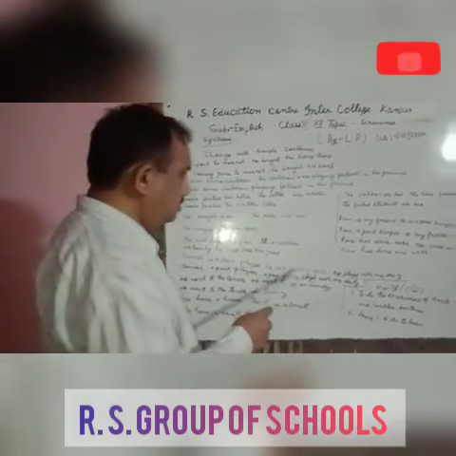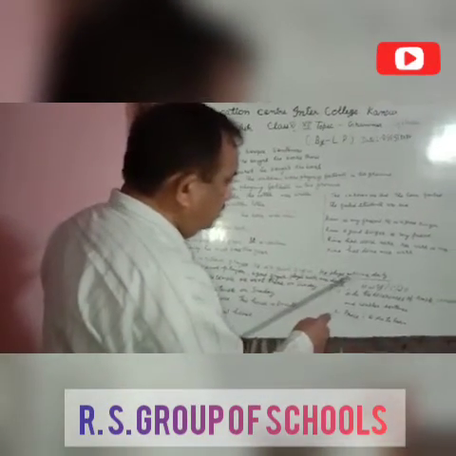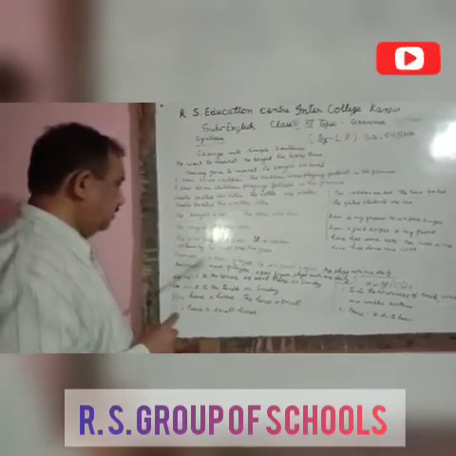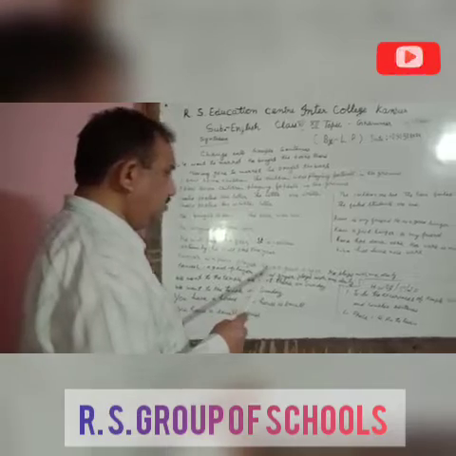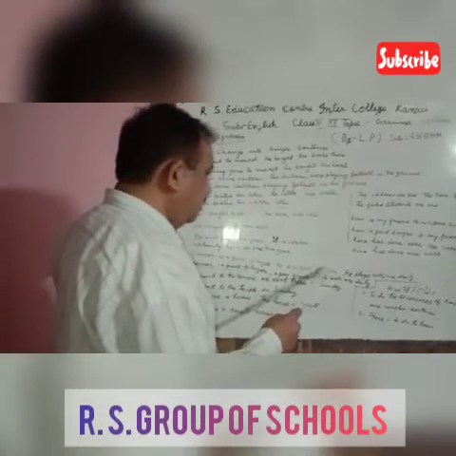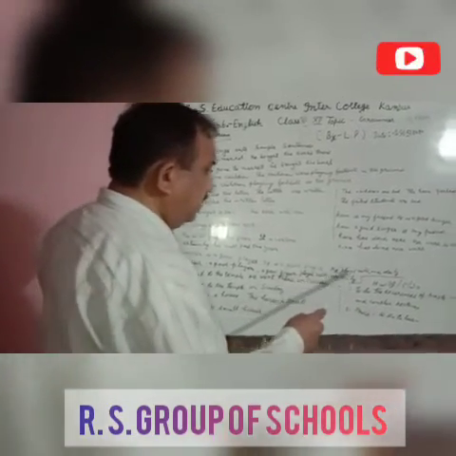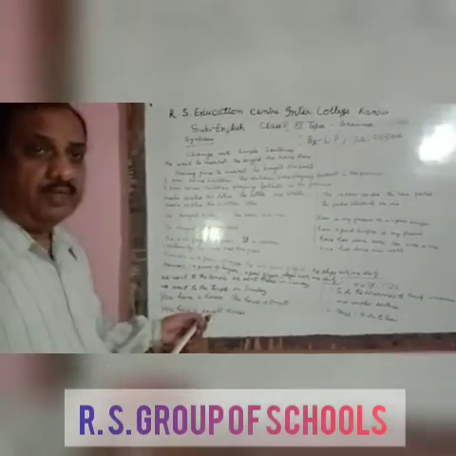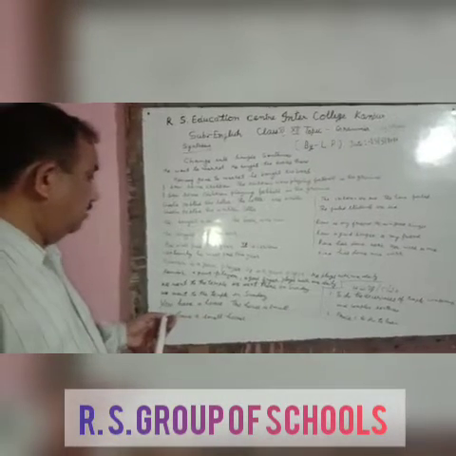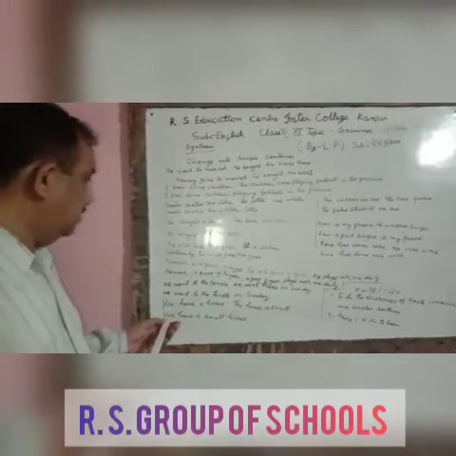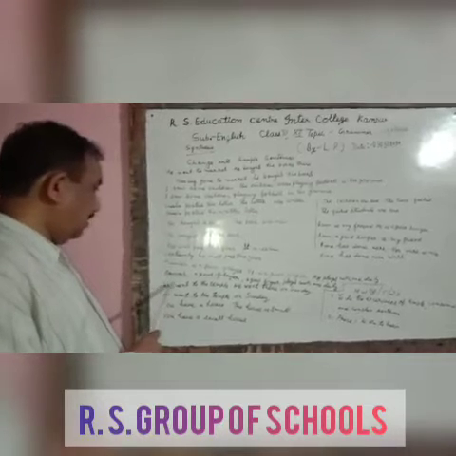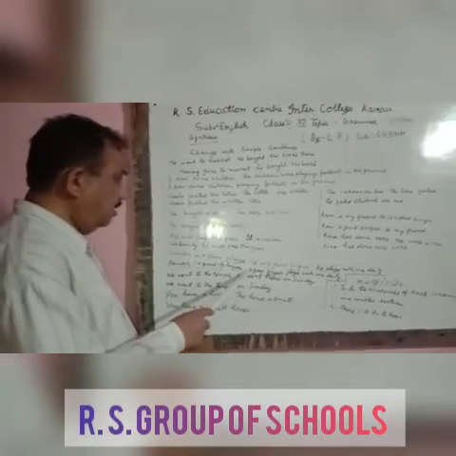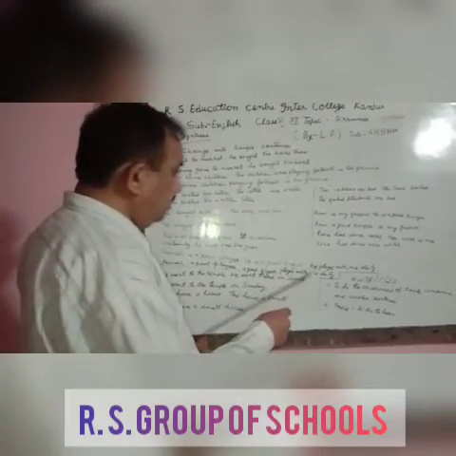Ramesh is a good player. He is a good singer. He plays with me daily. There are three sentences. Ramesh is a good player is the first sentence. He is a good singer is the second sentence. He plays with me daily is the third sentence. With the help of these three sentences, we have to change them into one simple sentence, and it will be: Ramesh, a good player, a good singer, plays with me daily.